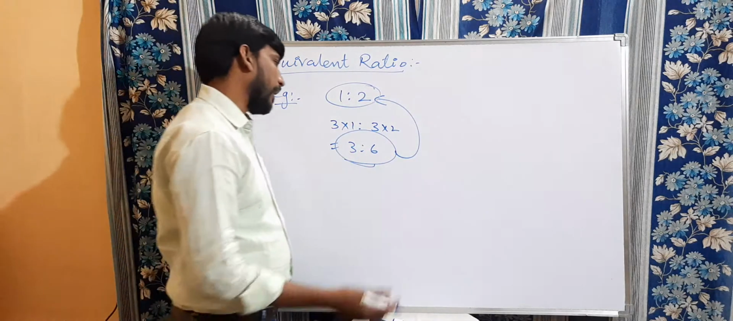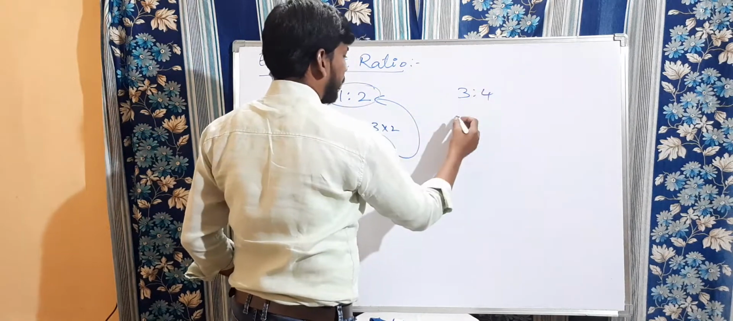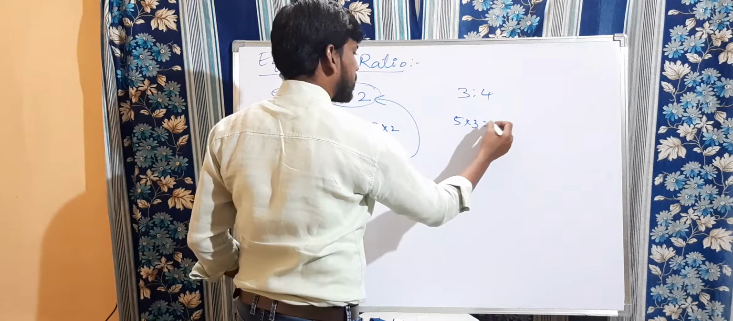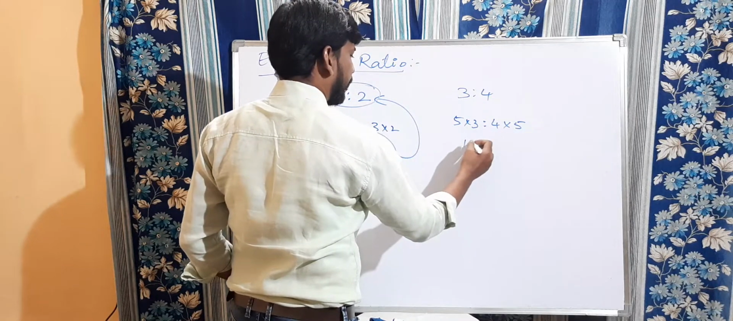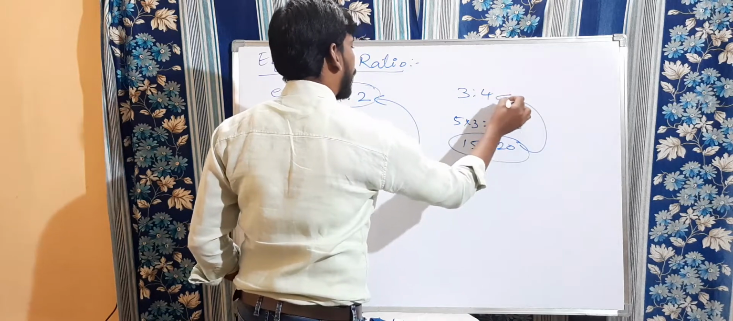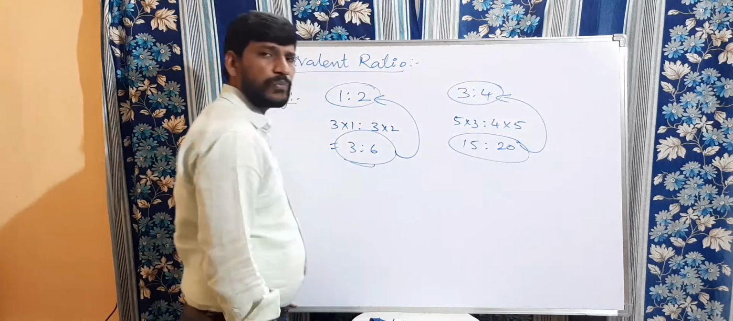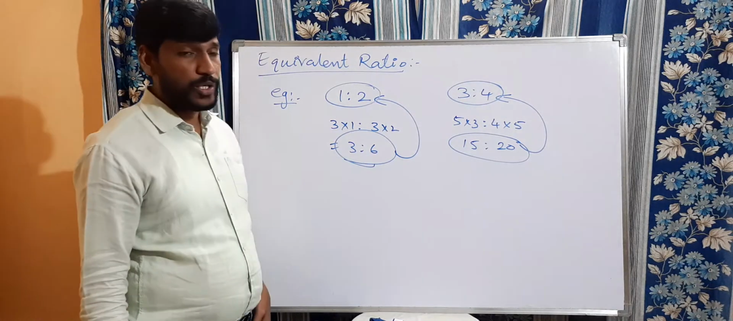Or you can take one more example. 3 is to 4. So you should multiply with 5. 5 into 3 is to 4 into 5, which is nothing but 15 is to 20. 15 is to 20 is the equivalent ratio of 3 is to 4. Clear? Sir, only we should multiply? No, division is also possible.